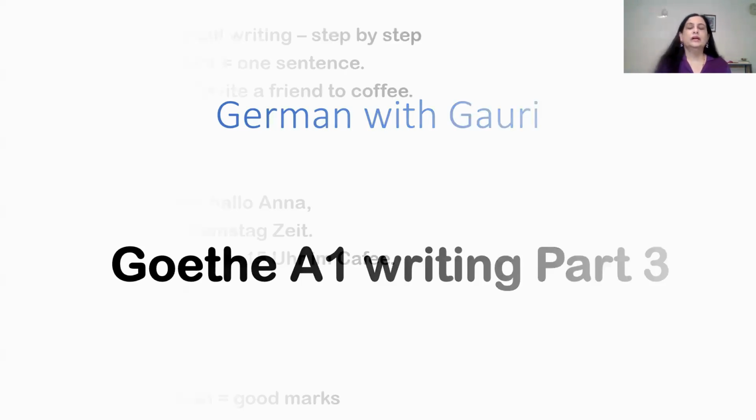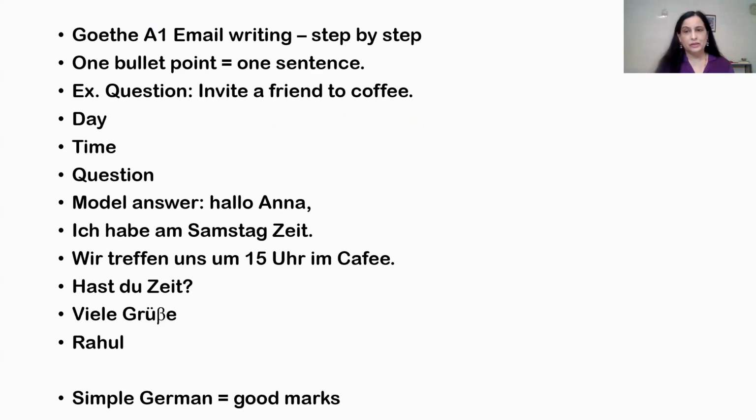So here, in this task, one situation will be given to you and then you have to write an email, okay? And there will be some bullet points. On those bullet points, you have to write, but just one sentence for each bullet point. Okay? Don't write extra. Now we'll see what is the situation given here. There will be multiple situations, but they will give you one situation. This is just one sample situation.